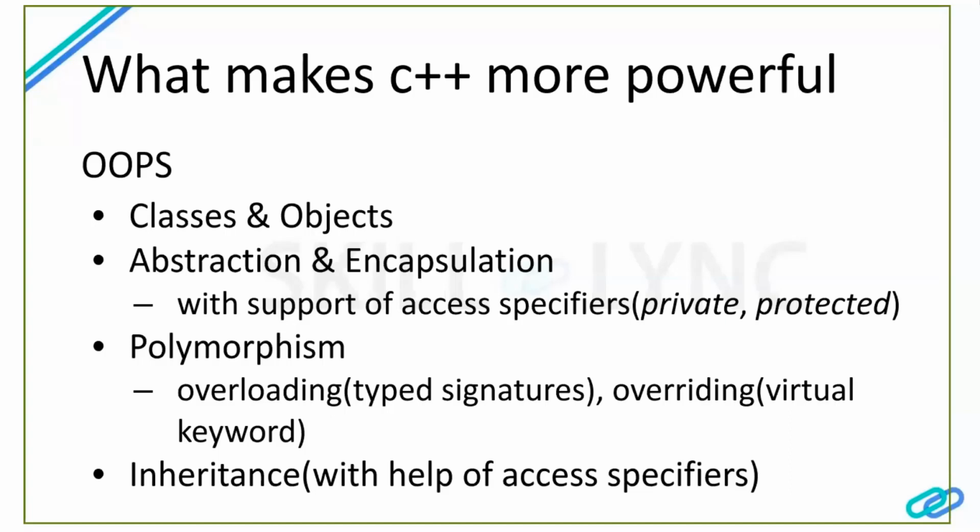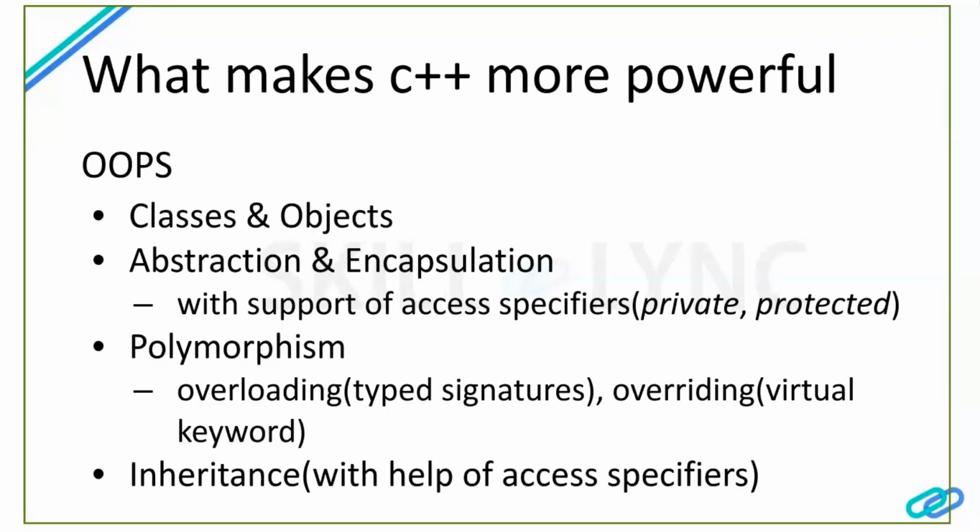With the help of built-in access specifiers in C++, for example the private and protected keywords, we can encapsulate the data and give the library the external accessible APIs. So there it plays a role much more than we think. Then polymorphism and inheritance. Inheritance is the same concept, where the access specifiers will do their great job.